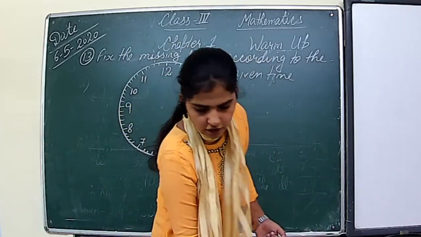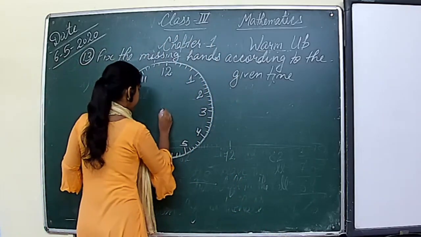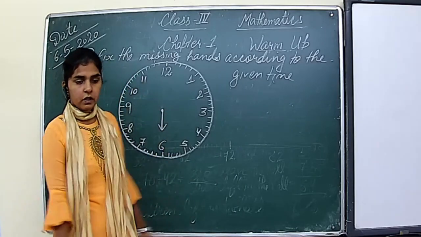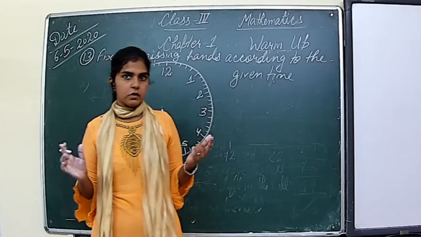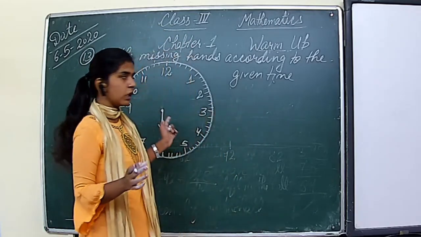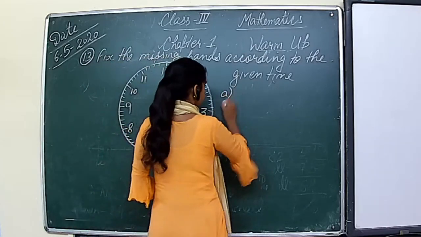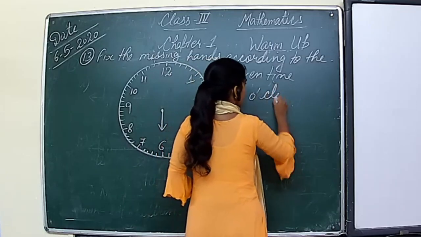So let's start. In the first part, one hand is already given. And where will the second hand be? For that, we need to see what the time is. In the first part, the time is 6 o'clock.